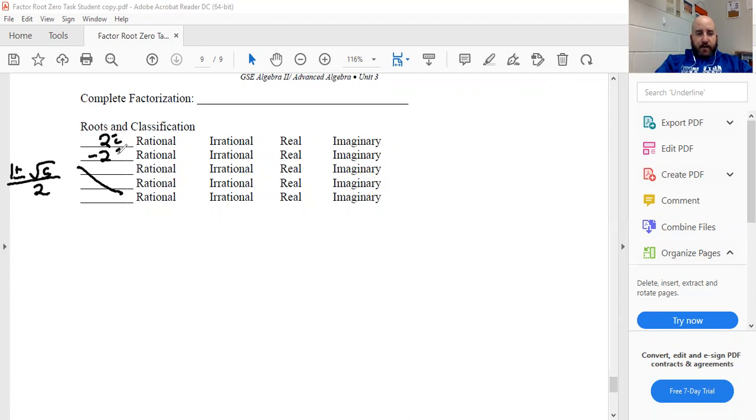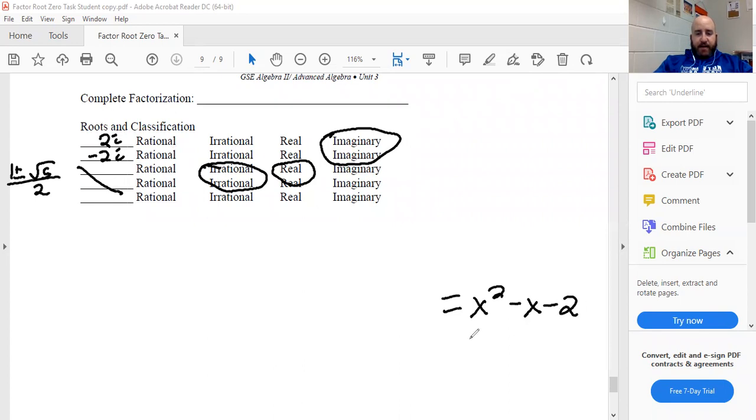So 2i, negative 2i, 1 plus or minus the square root of 5 over 2. These were imaginary. No, I had done the 1 circle. Let's do that. There we go. These were real and irrational. I will rewrite where I had x squared minus x minus 2 though, because I need that. We still got to get our factorization. This is the last thing.